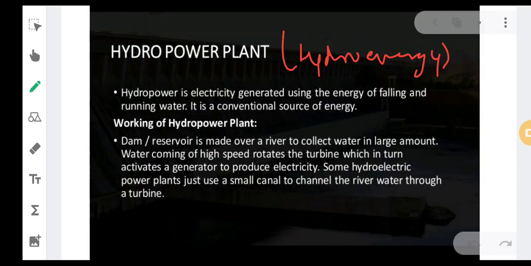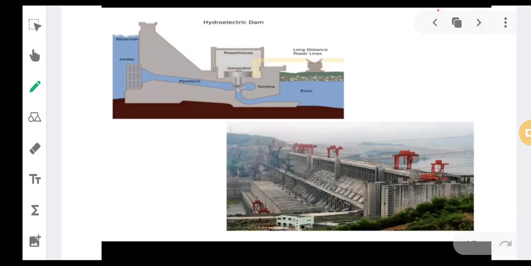So next thing we will be seeing is hydro energy, how it is produced. If you can see, there are dams which are built up to produce hydro energy. What is this hydro energy? It is the energy derived from passing water. Whenever the water flows, the hydro power plant is set up. Wherever the water is flowing, there is a hydro power plant which is set up, which produces electricity.